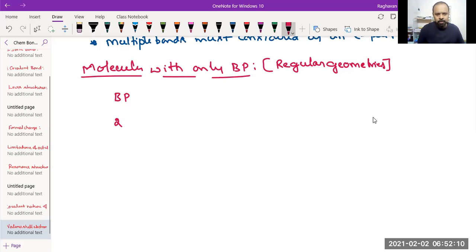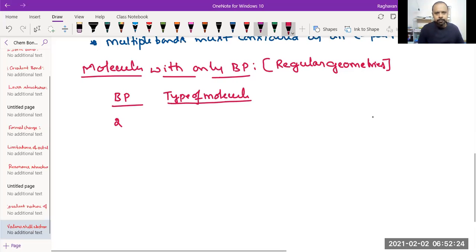Therefore, with the two bond pairs, the type of molecule will be AB2. AB2 is a general formula.